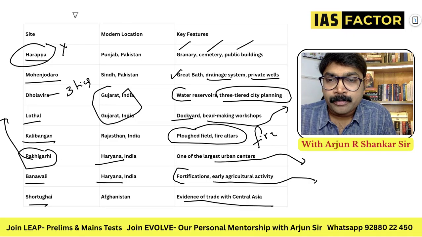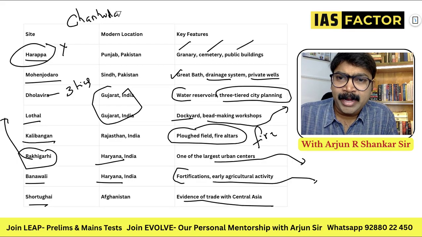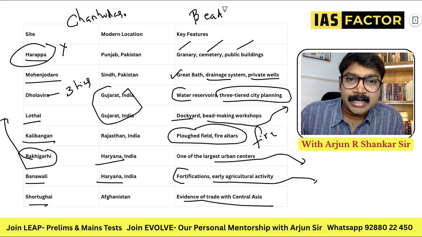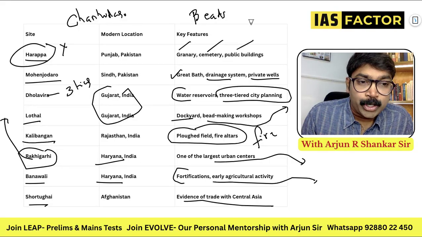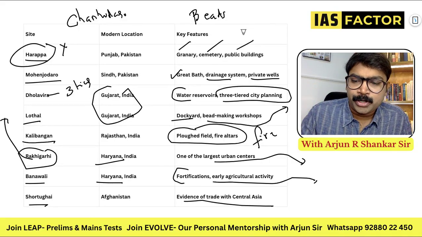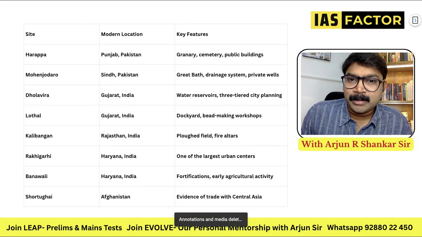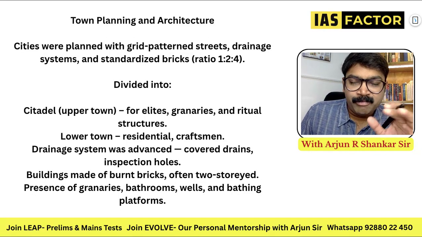Now there are more, like Chanhudaro. They had a great factory, a bead making factory. They used beads like jewelry, etc. So a jewelry making factory. Shortugai, Surkotada. There are even more places. It's an exhaustive list. I just tried to put up the most important contents here. Even more cities are important.